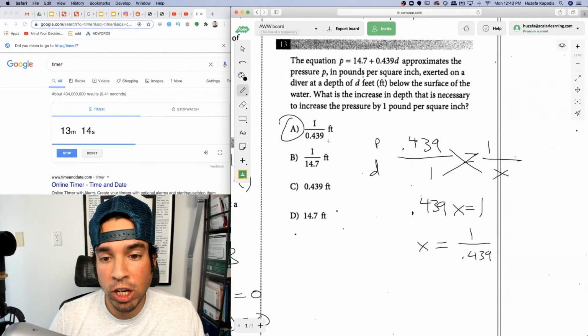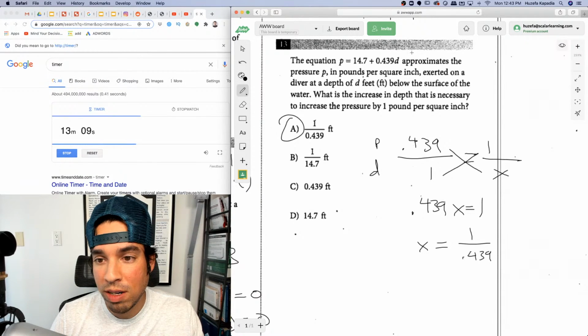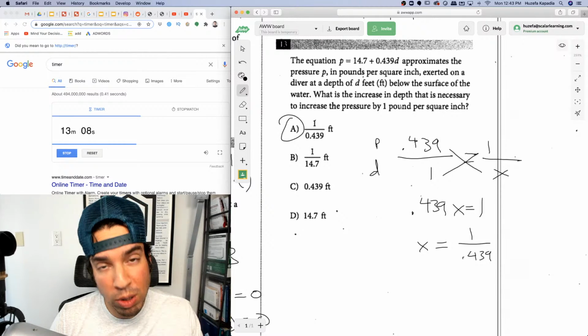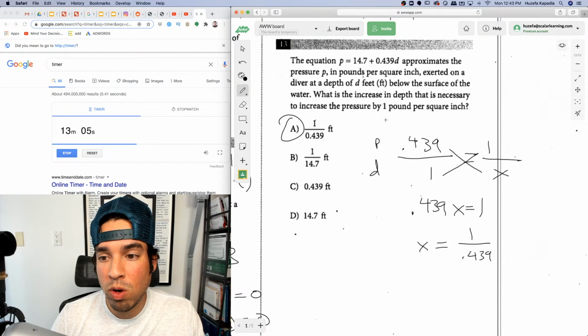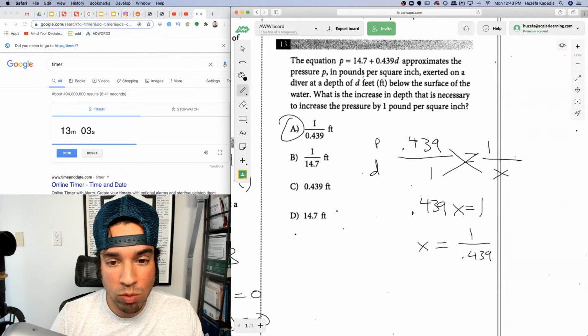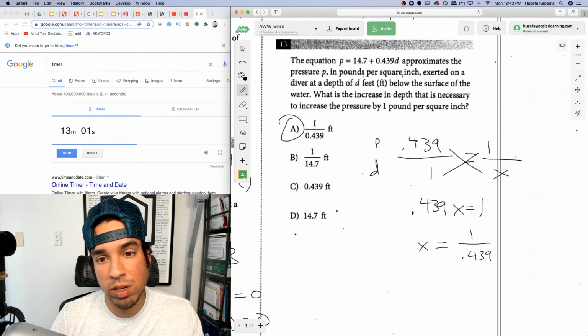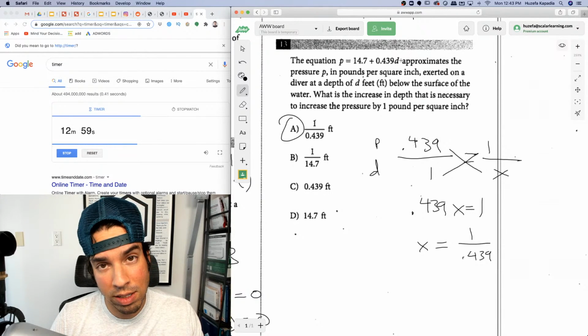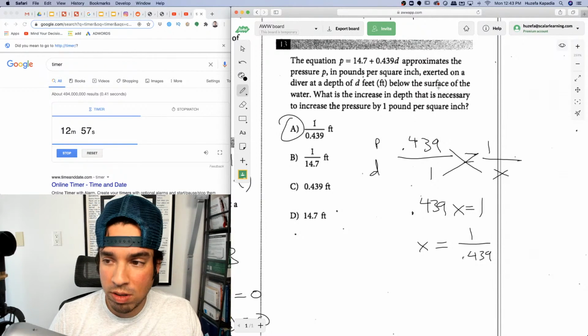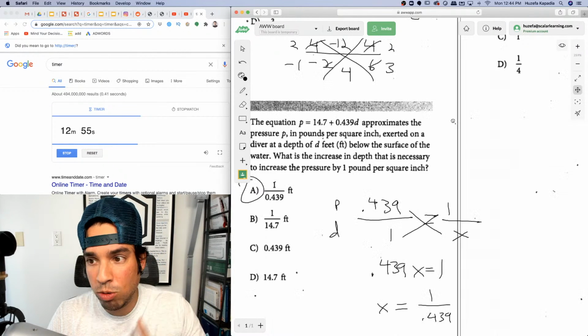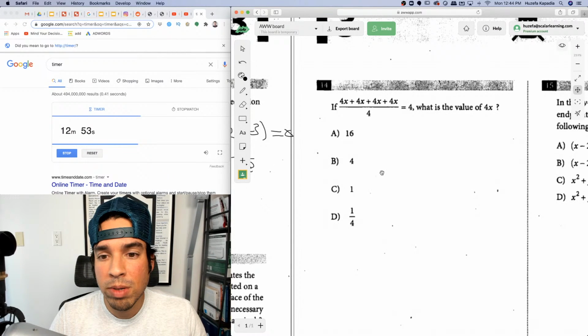Yeah, look, so check it out. If I plug this in, 0.439 times this just becomes 1. 1 plus 14.7, boom, the pressure by 1 pound per square inch would go up by exactly 1. So you plug this in, and it's going to increase the pressure from 14.7 at 0. Then it becomes 15.7. So there's how we can double check it. But it is a tricky question.